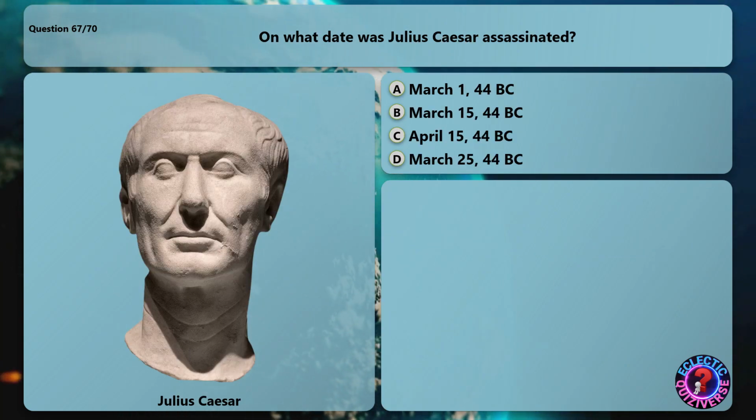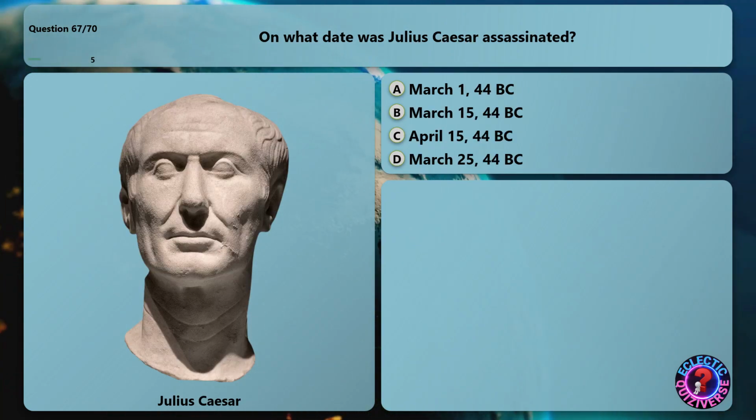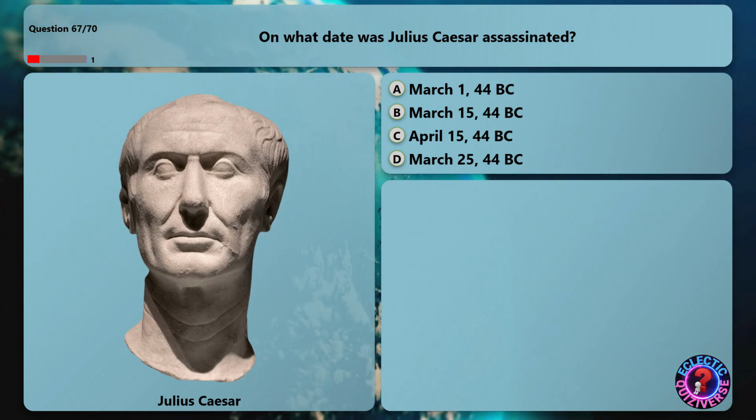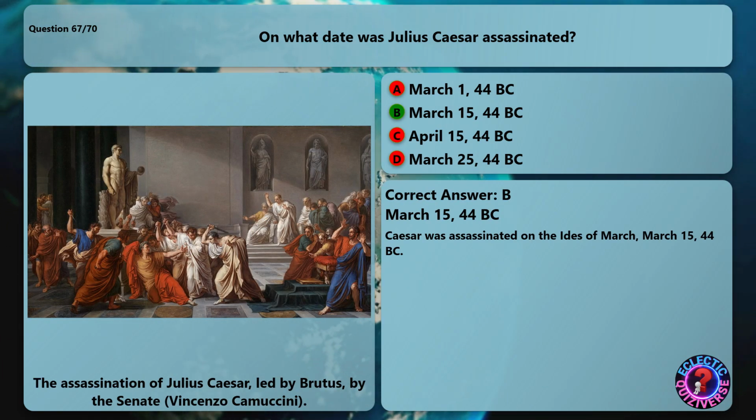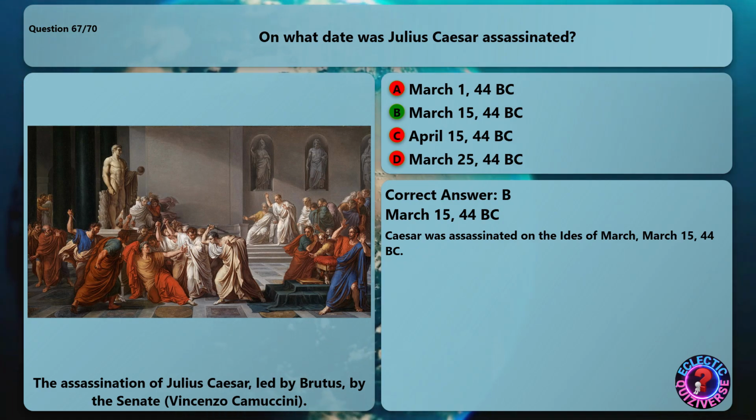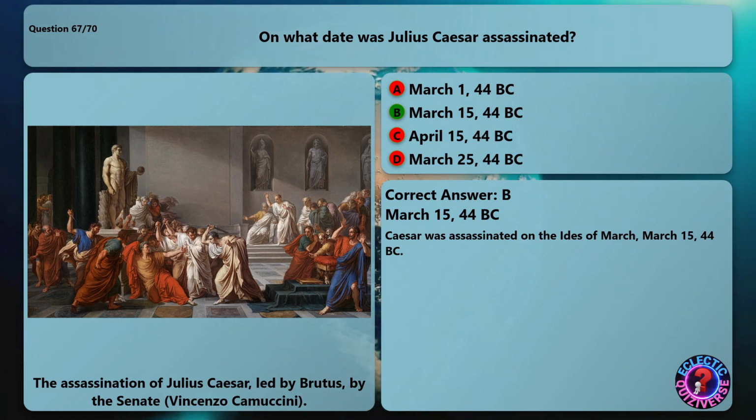On what date was Julius Caesar assassinated? The correct answer is March 15, 44 BC. Caesar was assassinated on the Ides of March, March 15, 44 BC.